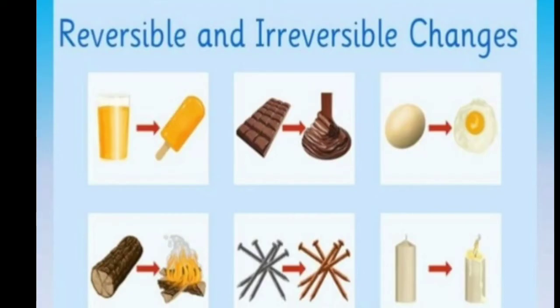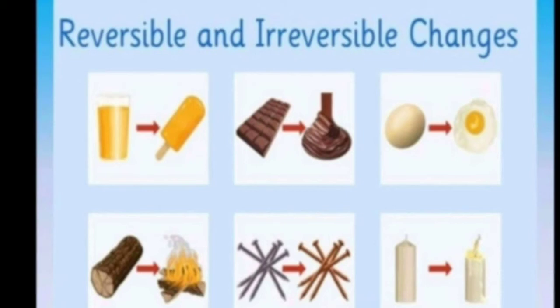This chapter is all about the changes around us. And there are mainly two types of changes, reversible and irreversible changes. Let us understand these processes by a few examples. The ice cream is melting and it's forming the liquid ice cream. The chocolate is melting and it is forming the liquid chocolate. You can freeze back the melted ice cream and the melted chocolate back to its original state.